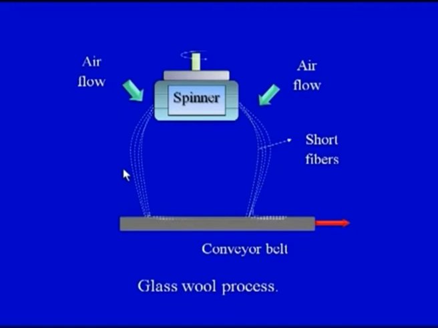So the binder is also mixed during the process, and finally we will get the glass wool which is sprayed on top of this conveyor belt. So this is a glass wool process.